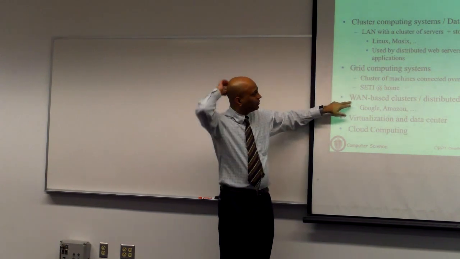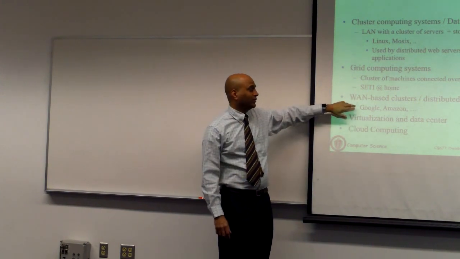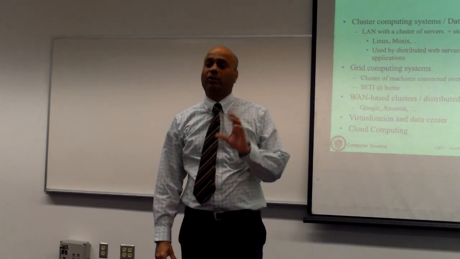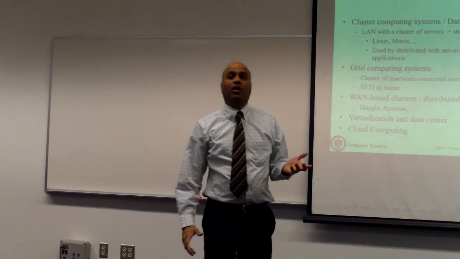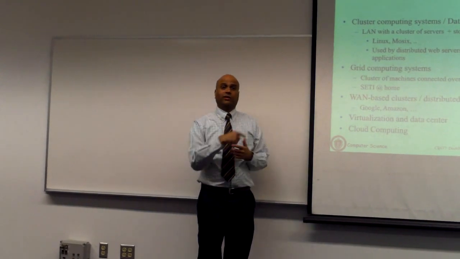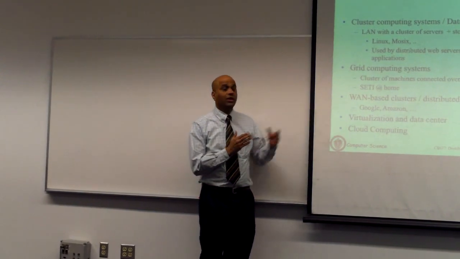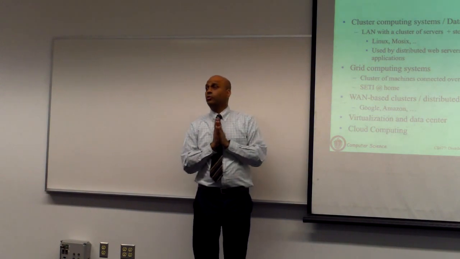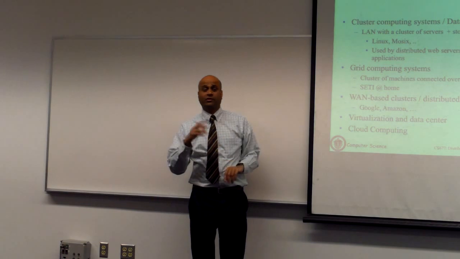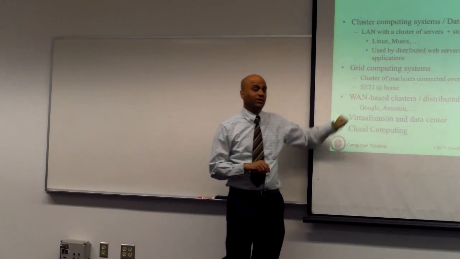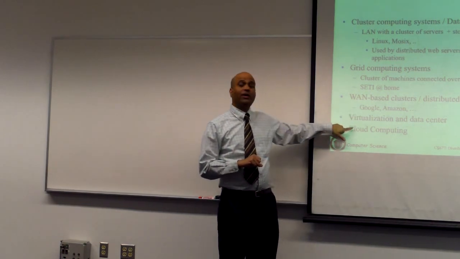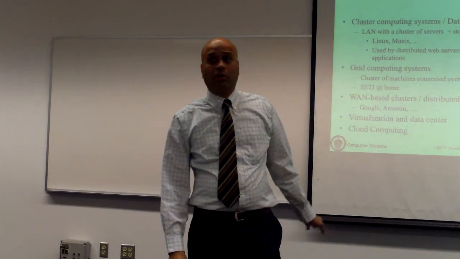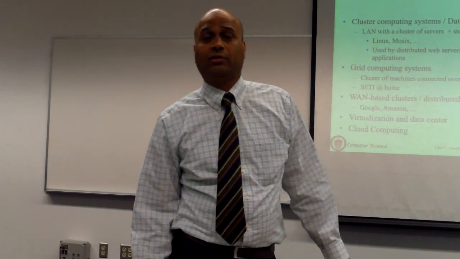And from grids you have WAN-based clusters and data centers and so on, which is basically what modern applications, whether it's Google or Facebook or Amazon, all use. They use lots of clusters in lots of locations that are all connected by very high-speed networks, all working together to achieve some common task, which is to run some suite of applications. There is a search engine or Gmail or any of these things that these applications run. And then we have other more modern versions of this, which are cloud computing and so on, which we'll also talk about in the context of this class.